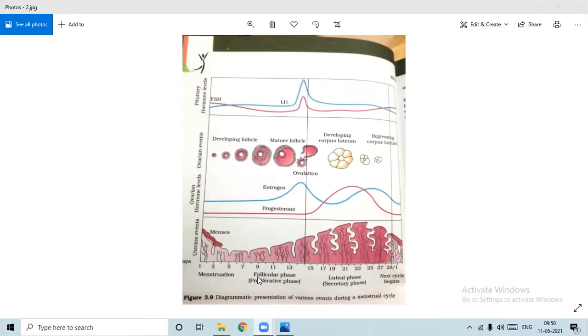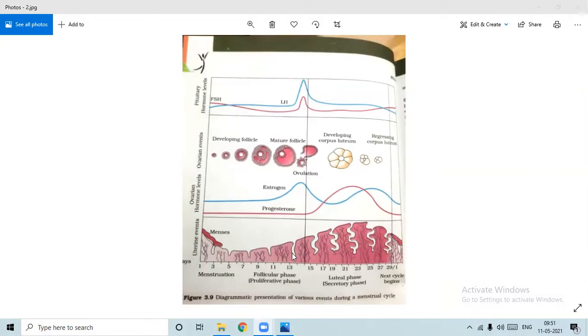So this follicular phase, where the follicle cells are laid down and developing follicles are there, is also known as the proliferative phase. Why proliferative phase? Because here proliferation of the uterus lining will take place. The thickening up of the uterus lining will take place.